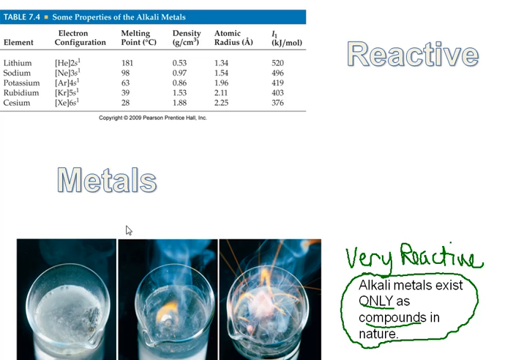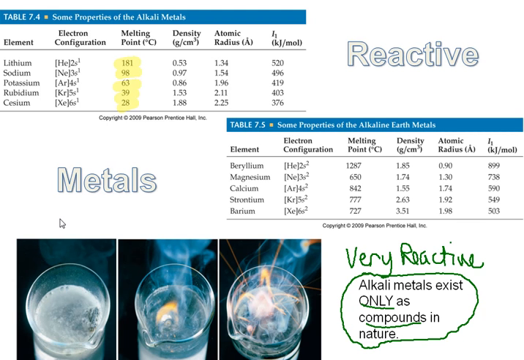Okay, here's some information about the alkali metals. What I want you to notice here are the melting points of these alkali metals. And then we're going to put up the same kind of information about the alkaline earth metals. What I want you to notice here are the melting points. Look at the difference.